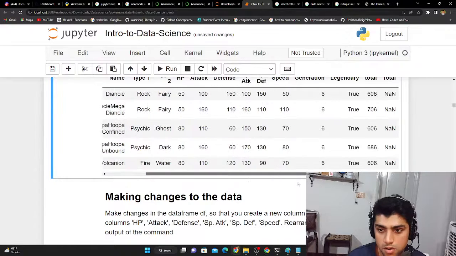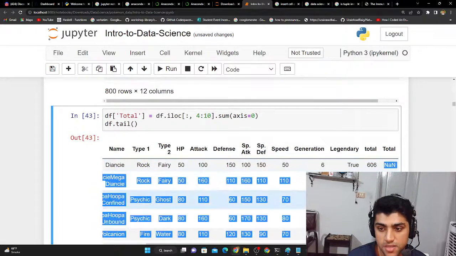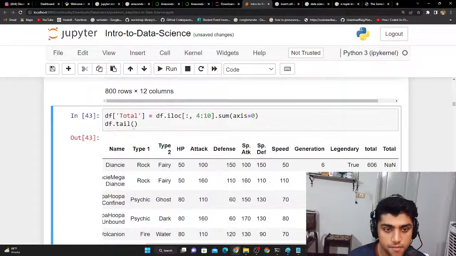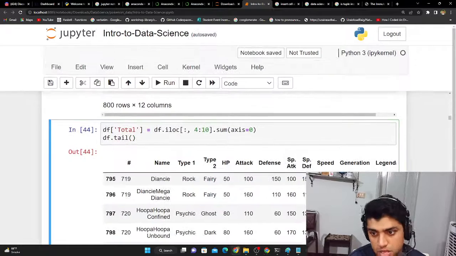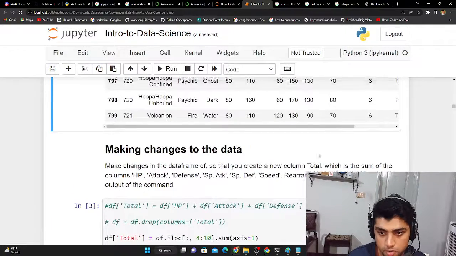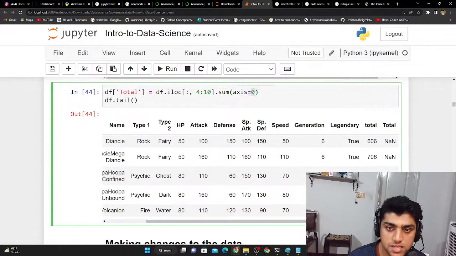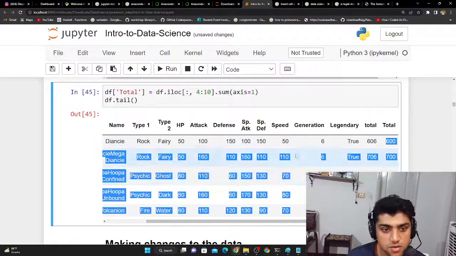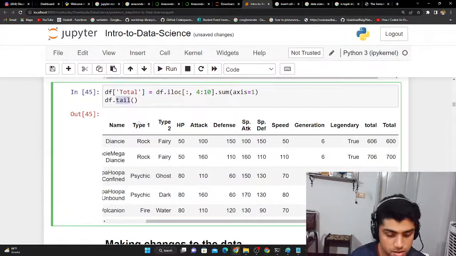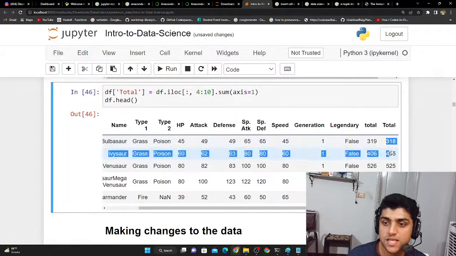So there's this thing which is NaN. This is exactly what happened, because axis was set to 0, and that was based on the rows. So that's why you got NaN over here. That's why you need axis equal to 1, which is based on the columns. And then when we do this, it has the same exact total. But if I run that head part, I just want to verify that it's the same exact total.